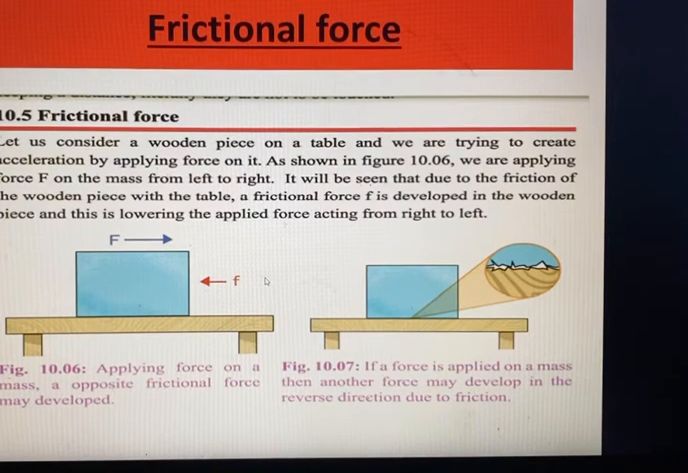It will be seen that due to the friction of the wooden piece with the table, a friction force small f is developed in the wooden piece, and this is lowering the applied force, acting from right to left. So in this figure, when applying force on the mass, an opposite kind of frictional force may be developed. Here, this figure denotes that if a force is applied on a mass, then another force may be developed in the reverse direction due to friction.